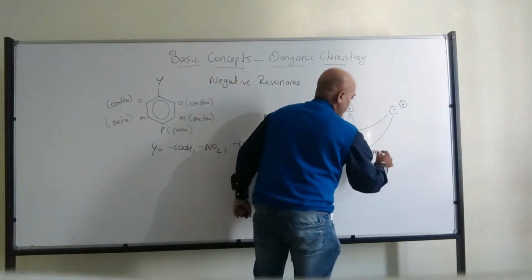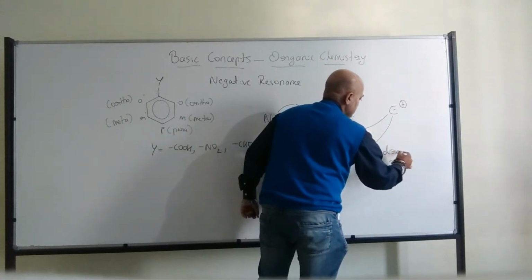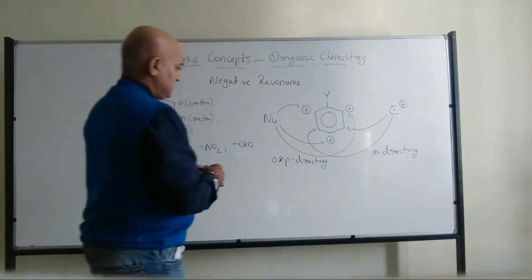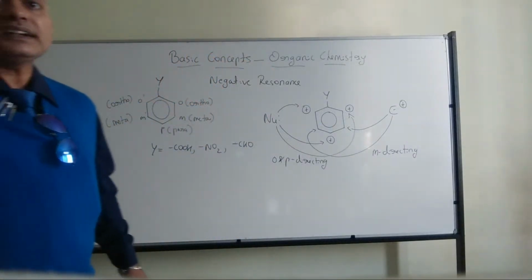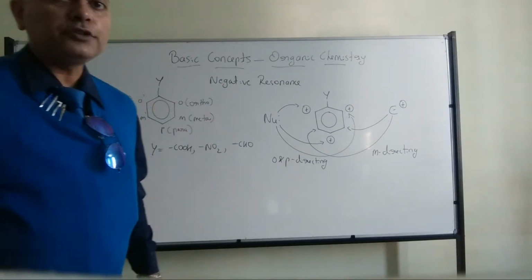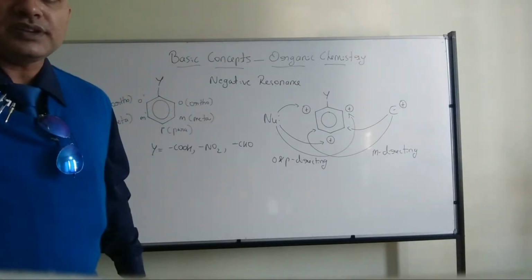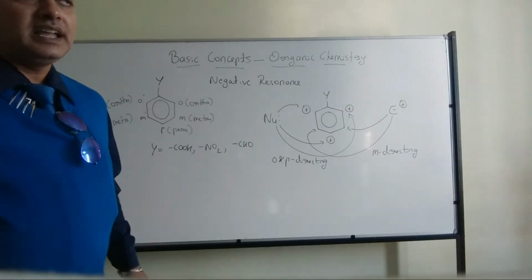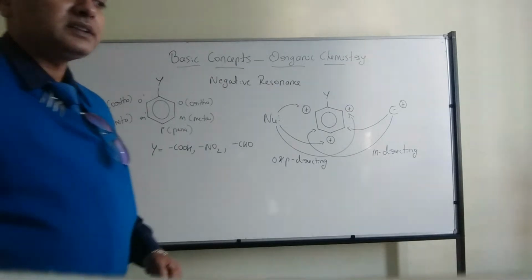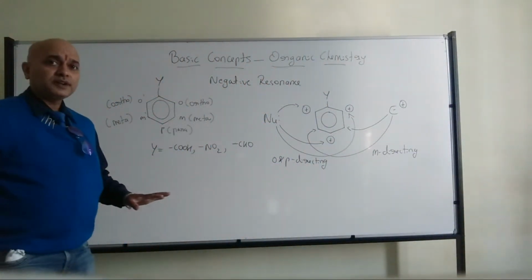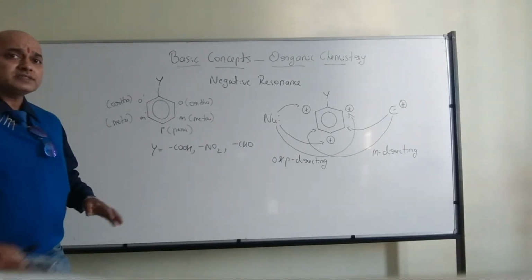Therefore, electrophiles are meta-directing in nature, exactly reverse compared to positive resonance substituents. For negative and positive, they are exactly reverse. All of you got my point? Any doubts in this?